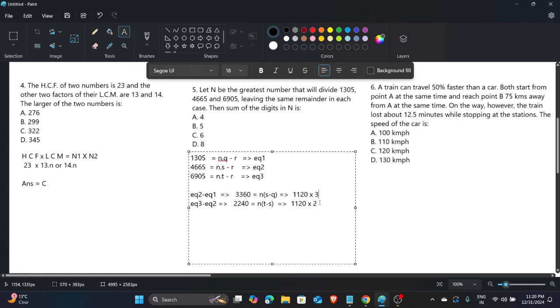I have explained you everything. So it means when you add this number, you get the answer, because they need the digit sum of it. So the digit sum is nothing but 1 plus 1 plus 2 plus 0. It means 4 is the answer. Everything I explained to you.